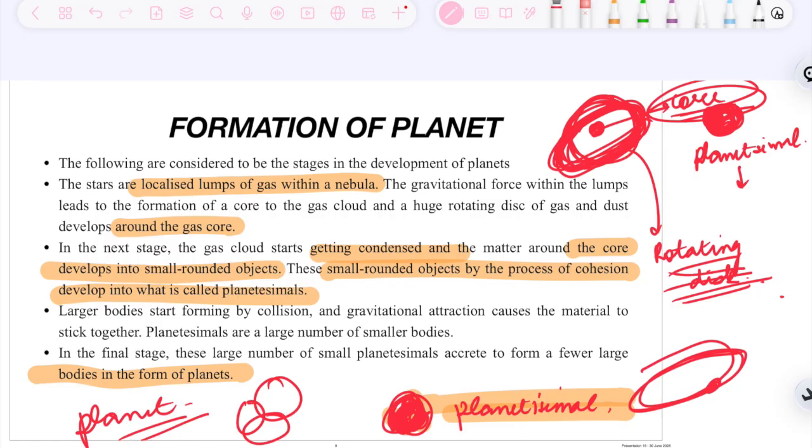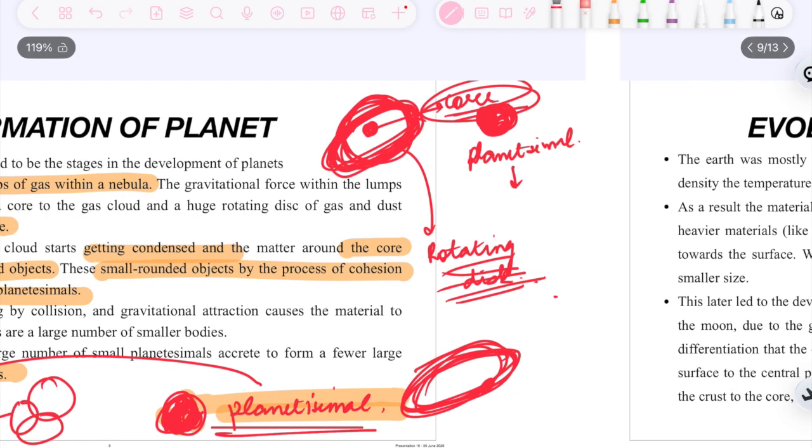Now what happens in this rotating disk as condensation takes place? Because the temperature reduces with time, there is formation of small rounded objects. When these small rounded objects come together, they form planetesimals. When these planetesimals come together, they form a planet. So this is the basic process of formation of a planet.